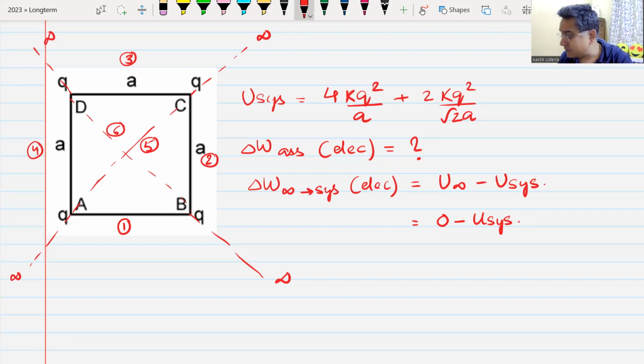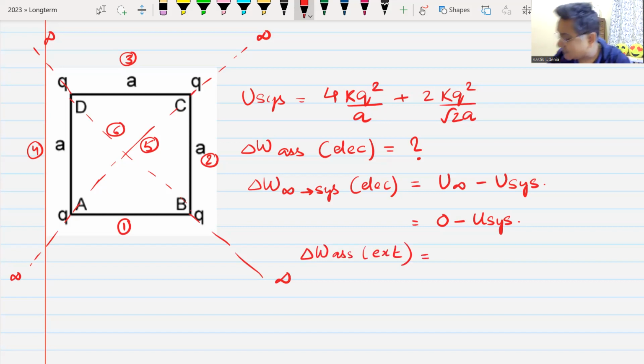Because there could be one more work done, I could have asked this question: what is the work done in assembling this system by the external force? In that case, what would have been the answer?